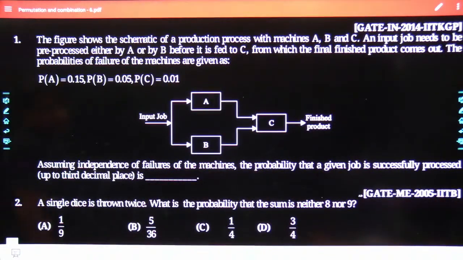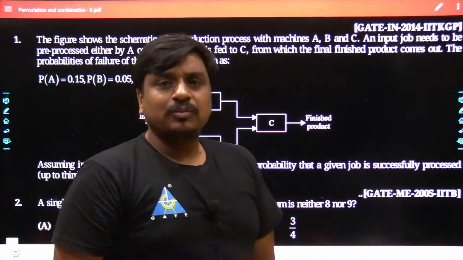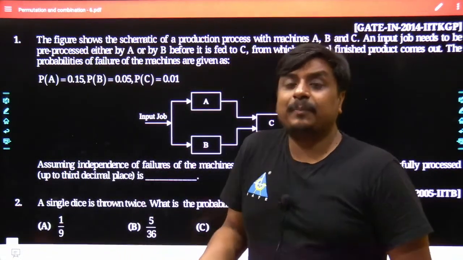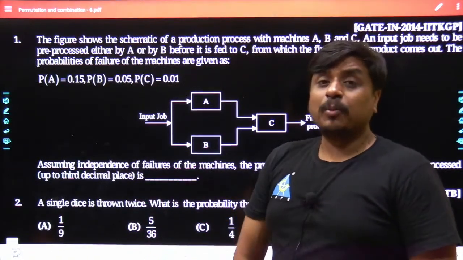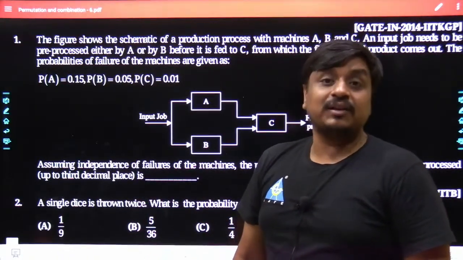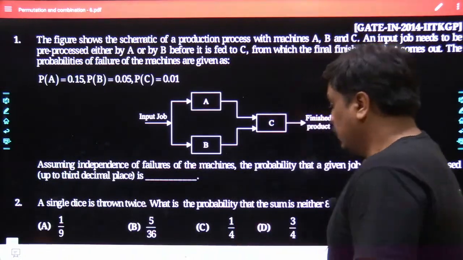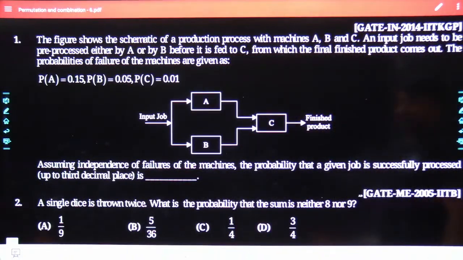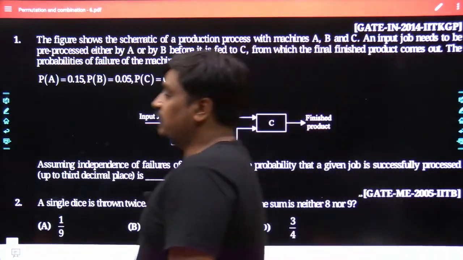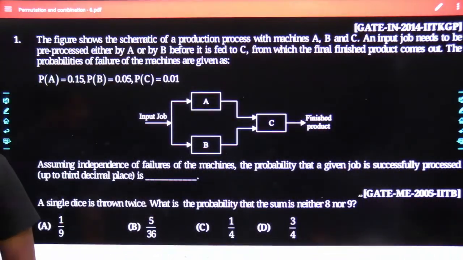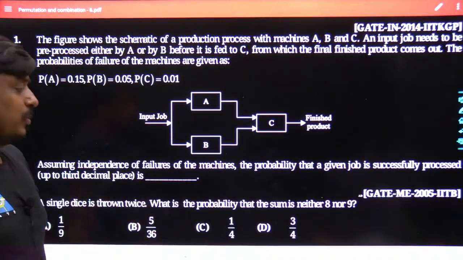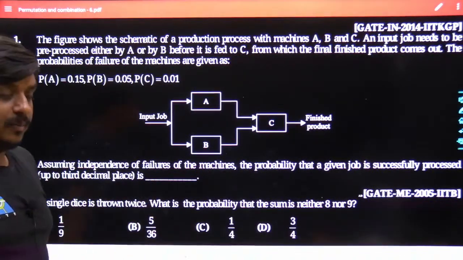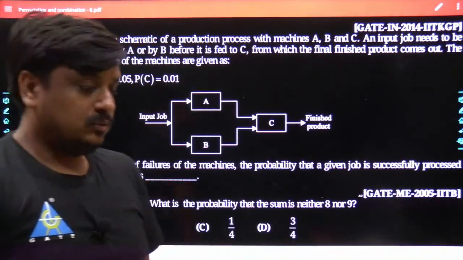The problem states, a single die is thrown twice. That means if nothing is given, we will presume that the die which has been rolled twice is a fair die, which has 6 different faces, and the probability for the occurrence of each individual face is equiprobable, 1/6. What is the probability that the sum is neither 8 nor 9? Four options were attached with this problem, starting from 1/9, then 5/36, option C is 1/4, and the last option is 3/4.